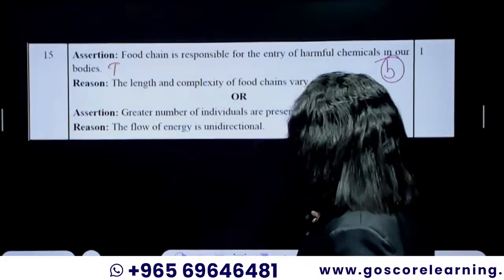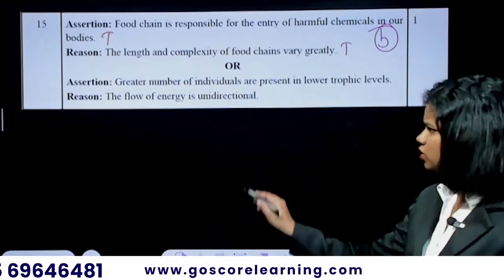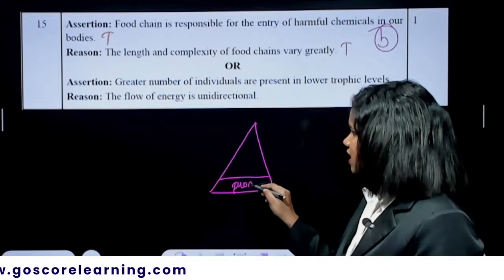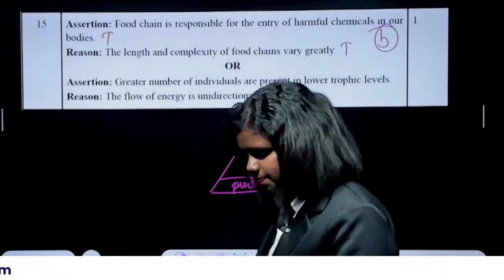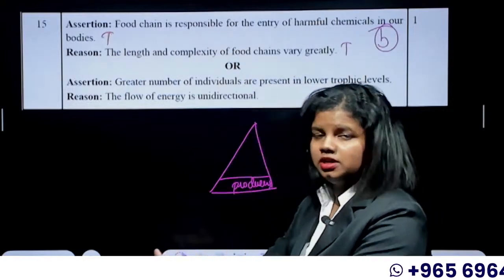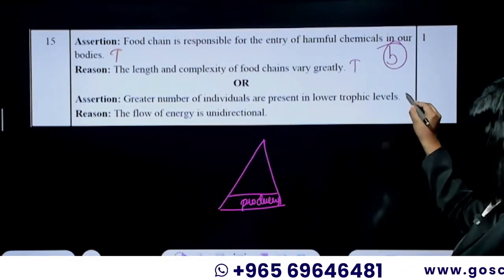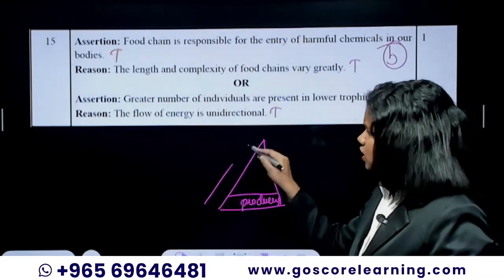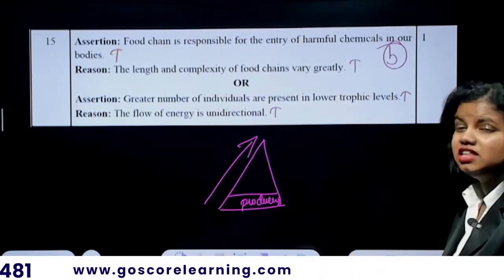Okay. Then next assertion and reason. A great number of individuals are present in the lower trophic level. We know that if you take an ecological pyramid, the lower part where all the producers are seen, that's the area where a large number of participants are present. The number in an ecological pyramid would be very high in the lower trophic level, and that statement is true. The flow of energy is unidirectional. That's also true. Energy can only move from a lower trophic level to a higher trophic level. That's true. But is it explaining the assertion?